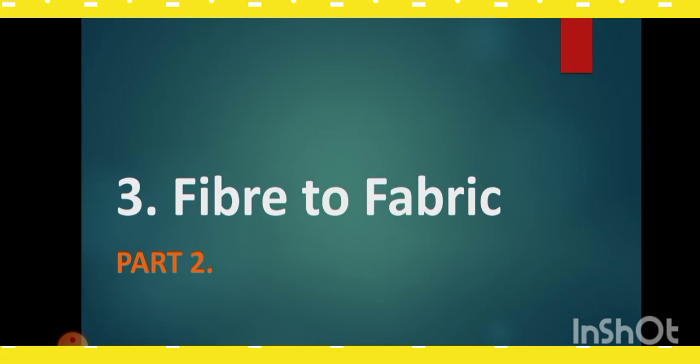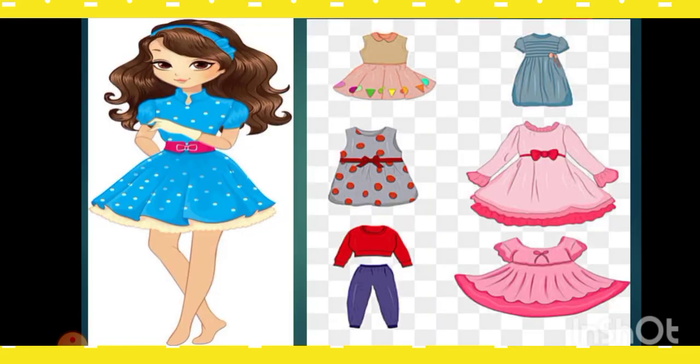Now this is part 2, where we are going to learn about silk. We know that clothes are a basic need, very important to us. Basic needs means what? Without them we cannot survive, like air, food, water. These are the basic needs of human beings. In the same way, clothes and shelter are also basic needs.